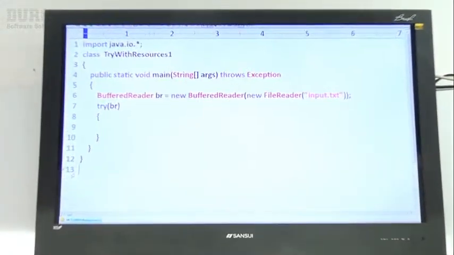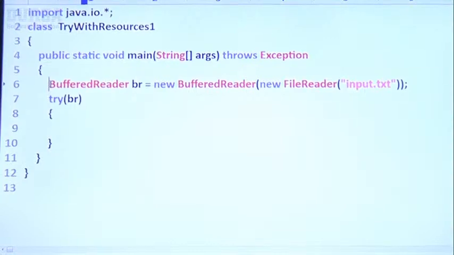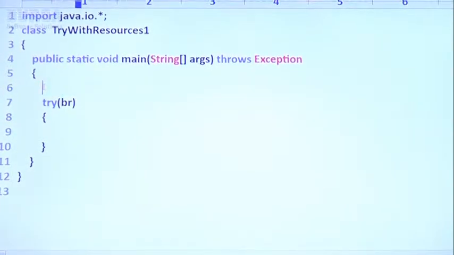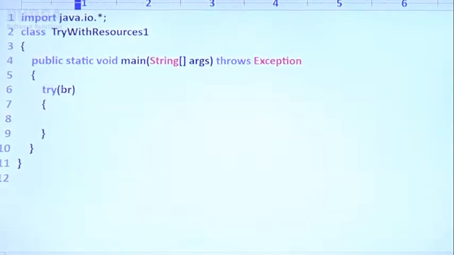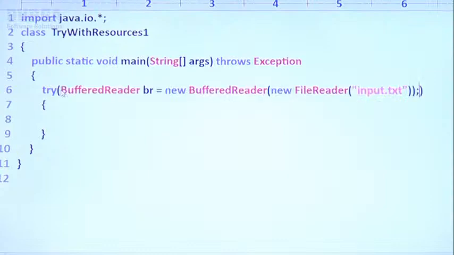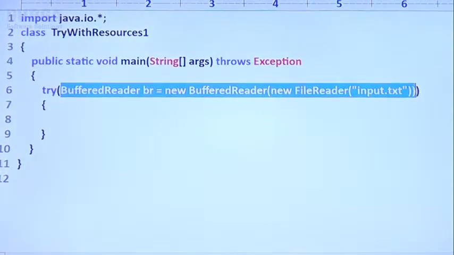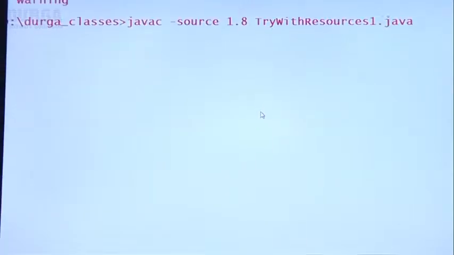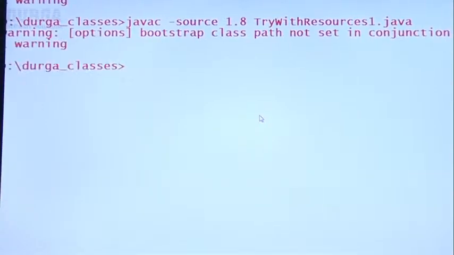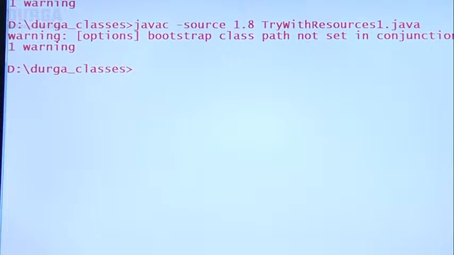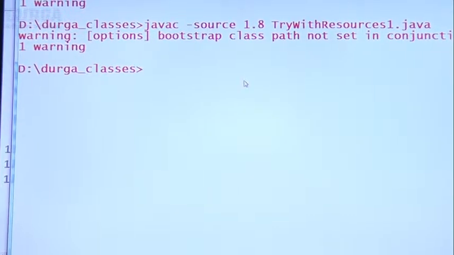Sir, let me go here. Just have a look once. What I want to take is, instead of taking it here, happily we can take it here only, like this. Observe that. Try, in the parameter list only, I'm taking it like this. Create the resource in the try block parameter list only. Observe that, according to 1.8 version, it is perfectly valid. Sir, it's a warning only. Don't worry about that. It's valid. No compile error, right?